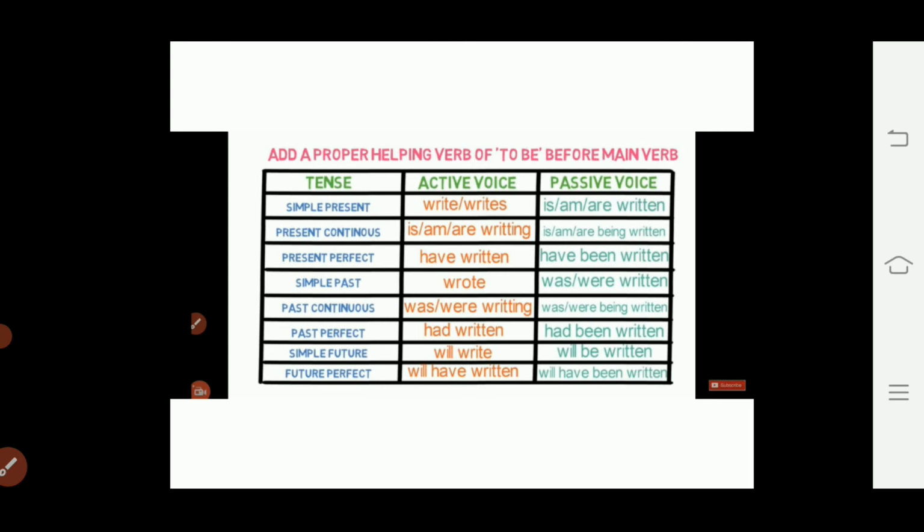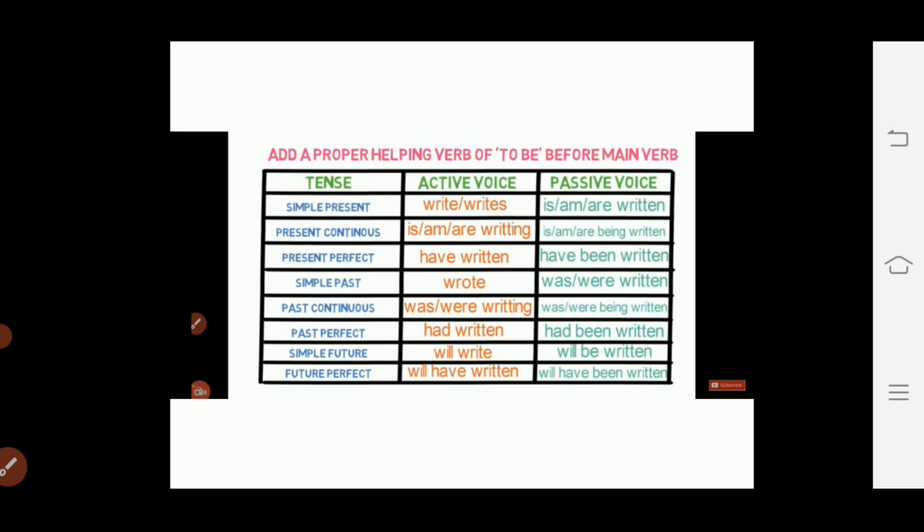In present perfect tense, we'll use has, have, been and the third form of the verb. In simple past tense, we'll use was, were as helping verb and the third form of the verb. In past continuous tense, there will be was, were and being, then the third form of the verb. In past perfect tense, we'll use had, been and the third form of the verb.